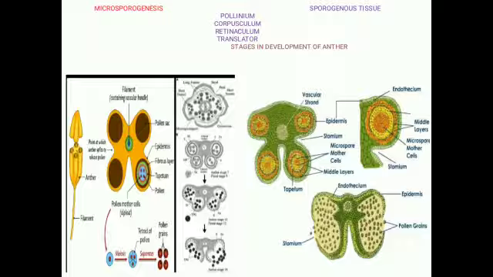So the outer anther wall we can see. This mature anther wall contains 4 layers. The first one epidermis, second endothecium, third one middle layer, fourth one tapetum. Epidermis is single layered and protective in function. The cells undergo repeated anticlinal division to cope up with the rapidly enlarging internal tissue.